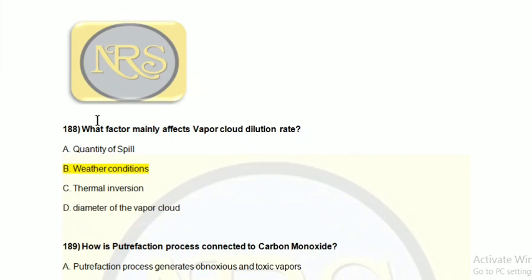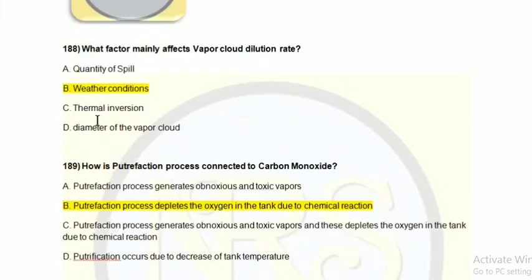Vapor cloud is nothing but your fuel in contact with your air. Vapor cloud formation is the mixing of air, water and fuel, so it mainly depends upon the weather conditions. So option B is the correct answer for question number 188.